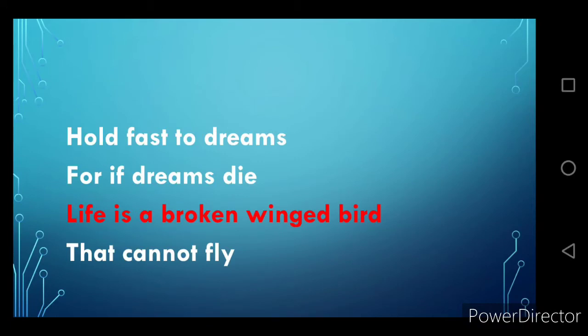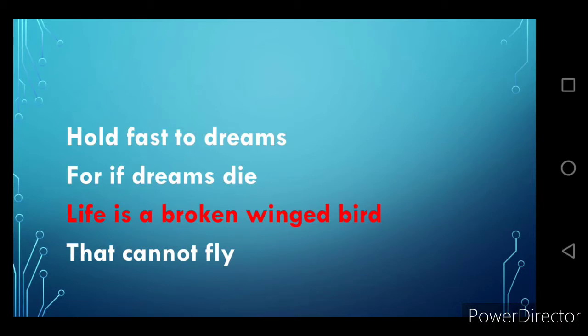Hold fast to dreams, for if dreams die, life is a broken winged bird that cannot fly. So here also, in these lines you have another figure of speech.